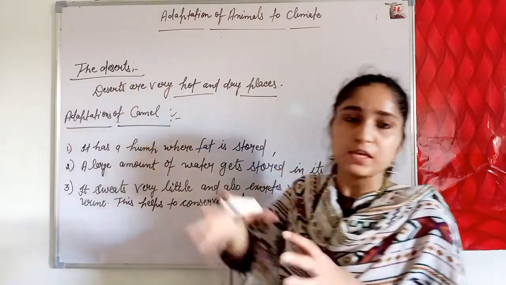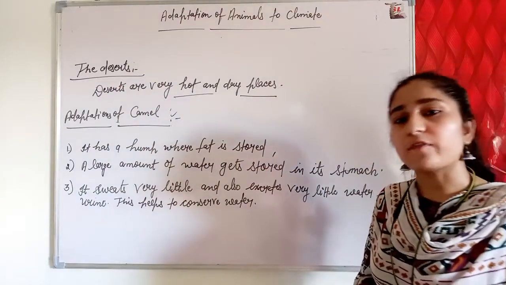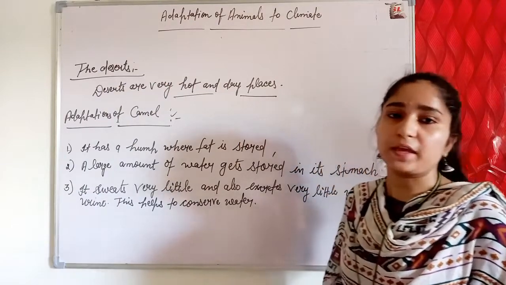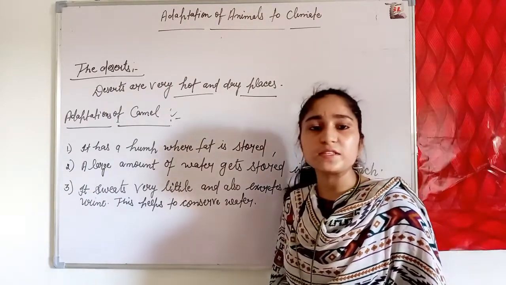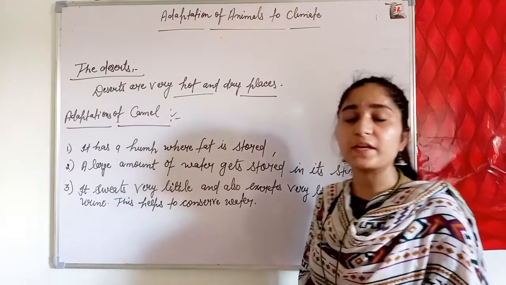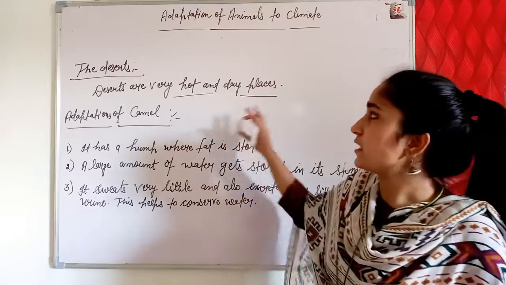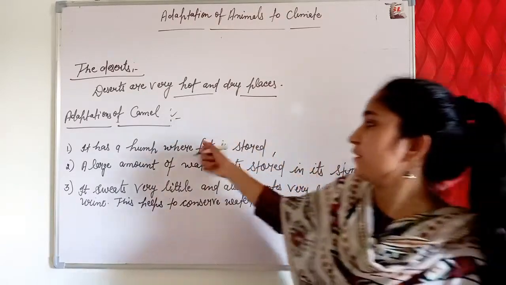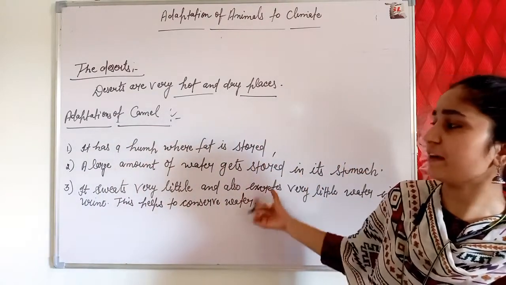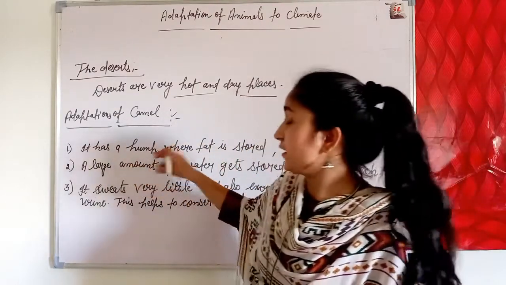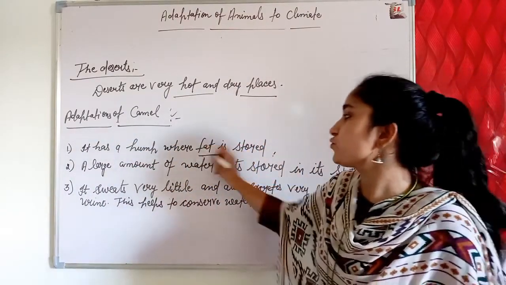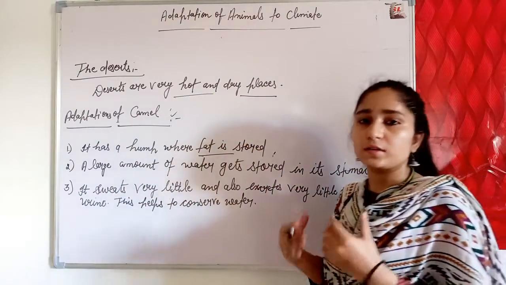Next are the deserts. Till now we have discussed the adaptations of animals living in polar regions and the term migration. Next is the desert: how animals living in desert conditions survive in the extreme climatic conditions. Deserts are very hot and dry places, and here the adaptations of the camel are written. The camel has a hump where fat is stored.